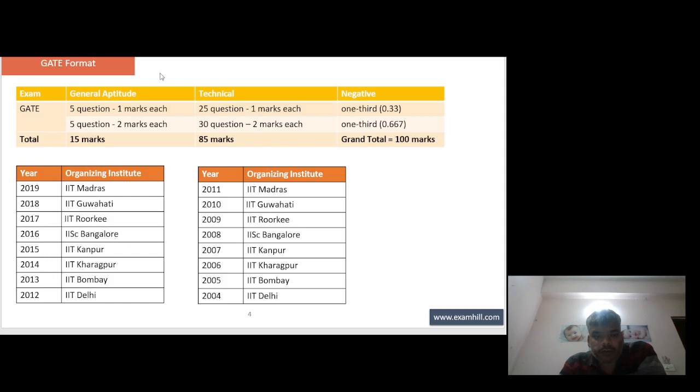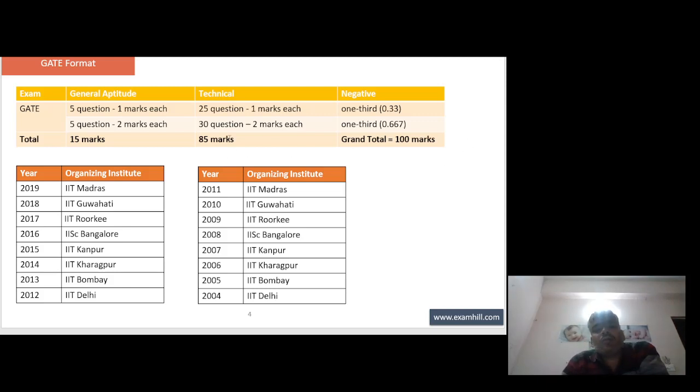So what is the GATE format? In GATE, general aptitude covers 15 marks, and technical covers 85 marks, a total of 100 marks. Aptitude has 10 questions and technical has 55 questions.